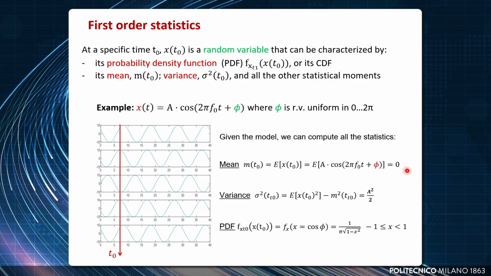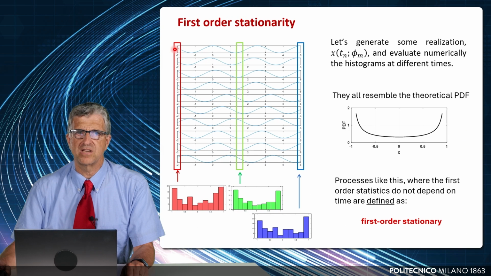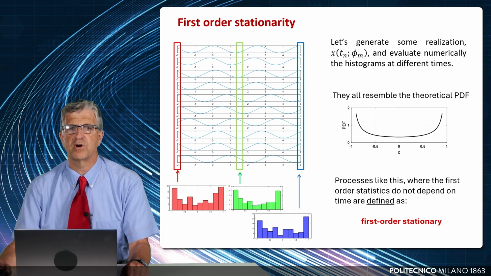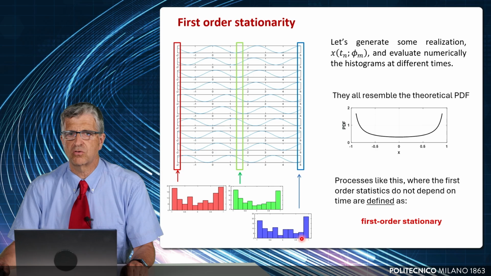But if you look at the statistics, you see that none of these depend on the real position where I point the finger. This means that if I consider the statistics read over the vertical direction in red, or at a different time in green, or at a different time in blue, and for example I compute the histogram, I see that the three histograms are really very similar.